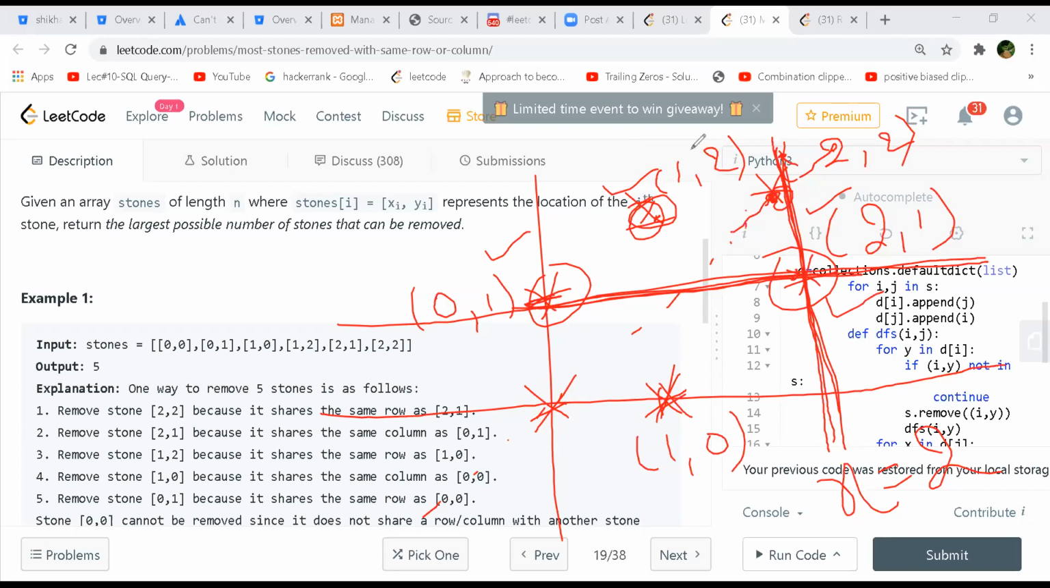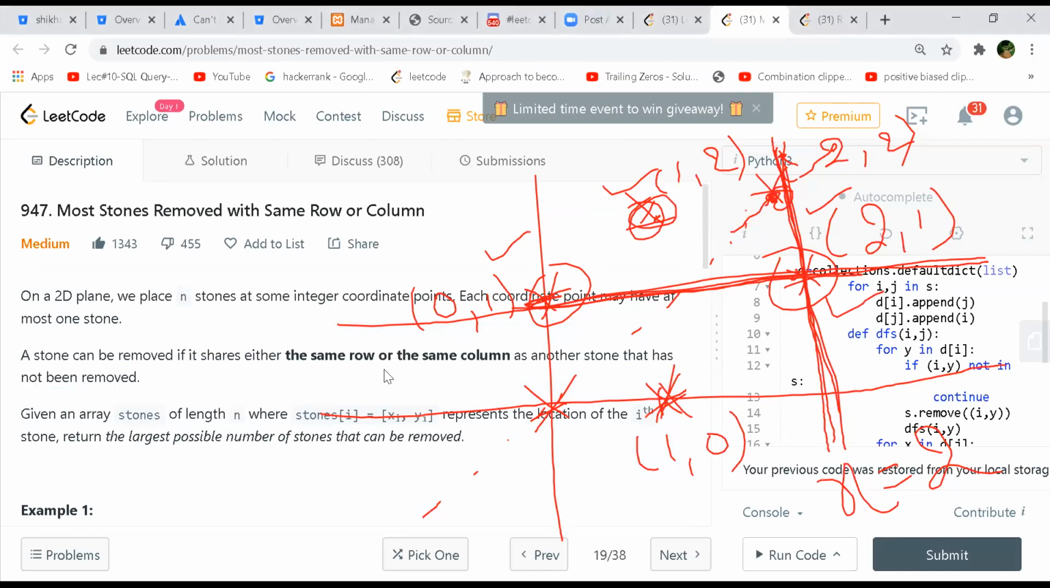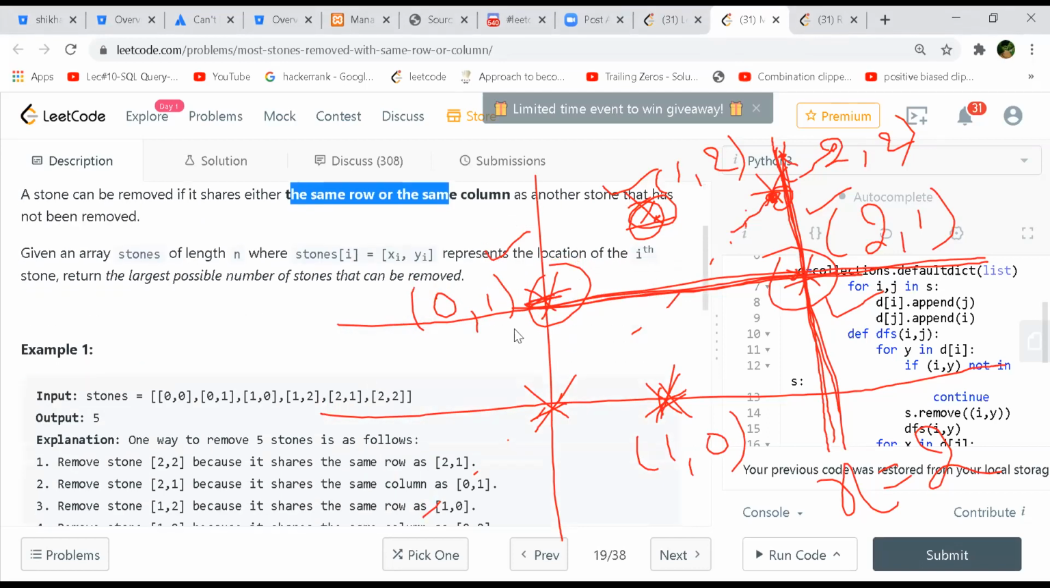We have to remove that particular stone if they share the same coordinates. Okay, if it shares the same coordinates. So like I said the other way around, these two stones will be removed first, right? Let me select another color. What is the output? How many stones can we remove? Okay, here you can remove everything. Everything will be removed, because I think it makes sense.